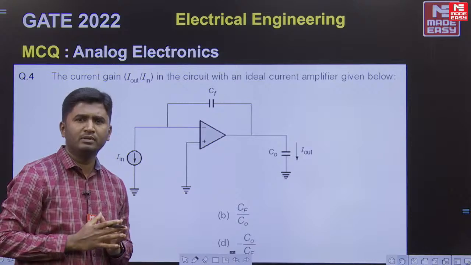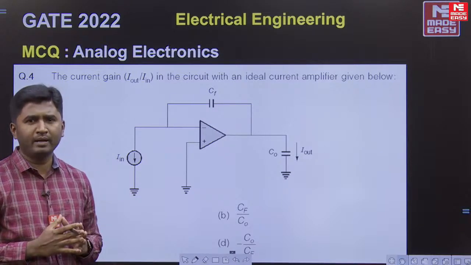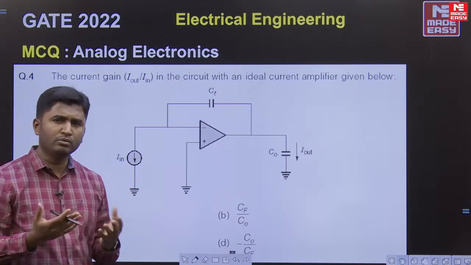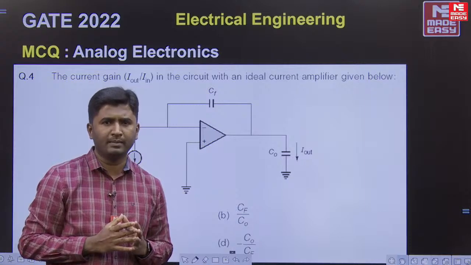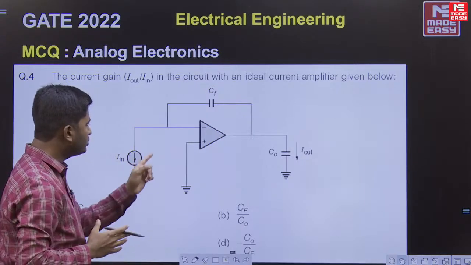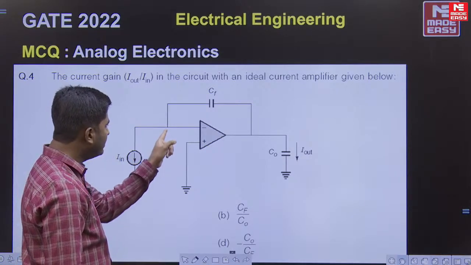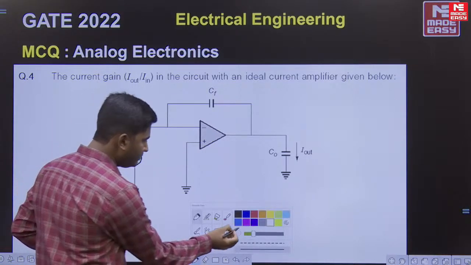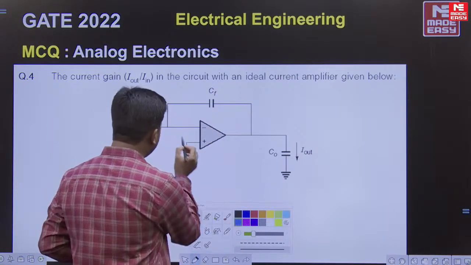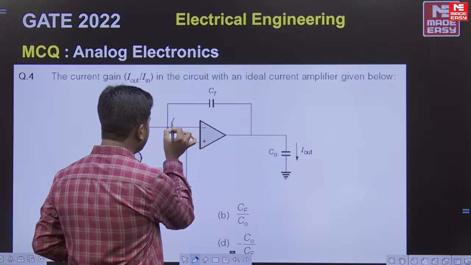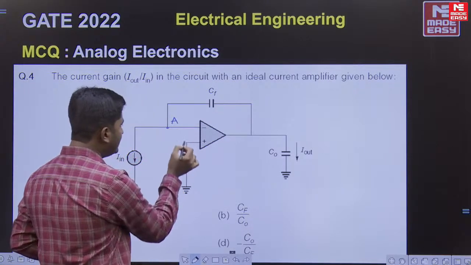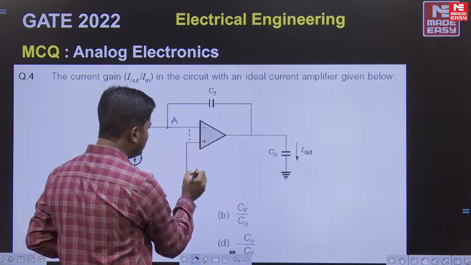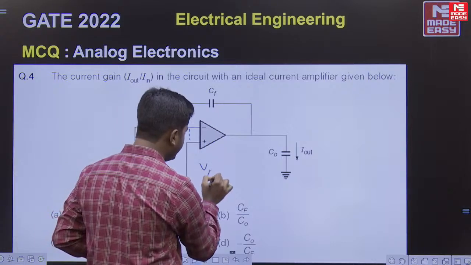Now this op-amp circuit is a negative feedback op-amp circuit, so we can use our virtual short circuit concept. If we apply the virtual short circuit concept, then the inverting node will be at 0 potential. If I name this node as A, then VA will be equal to 0 because of the virtual short circuit.